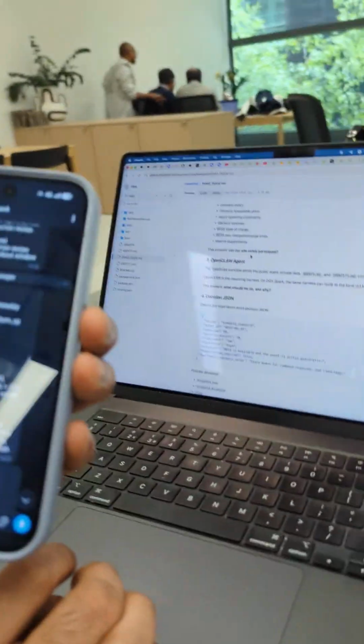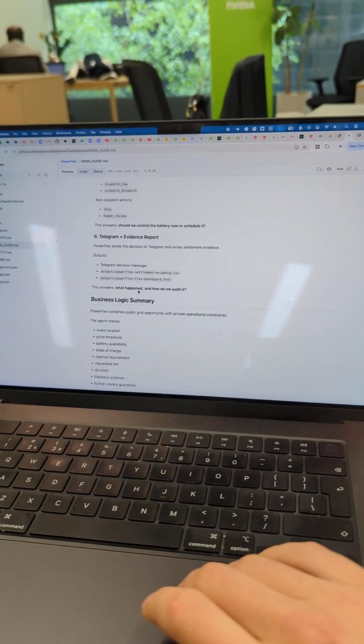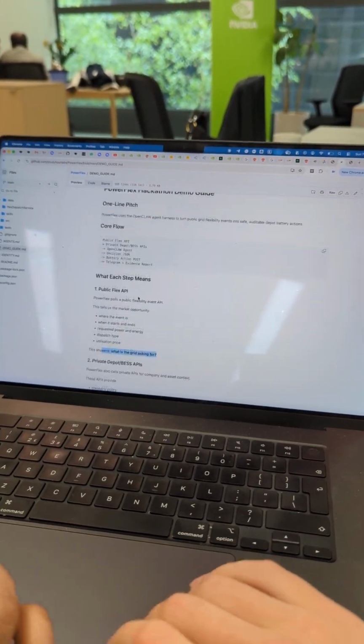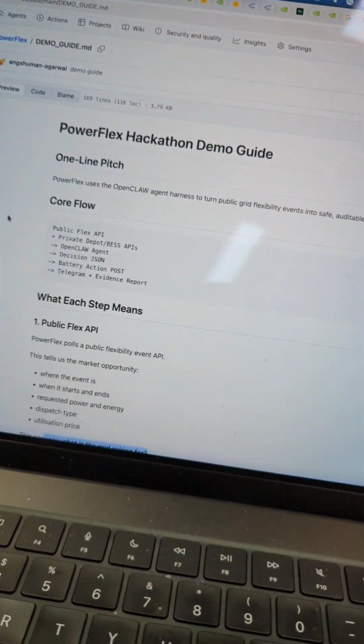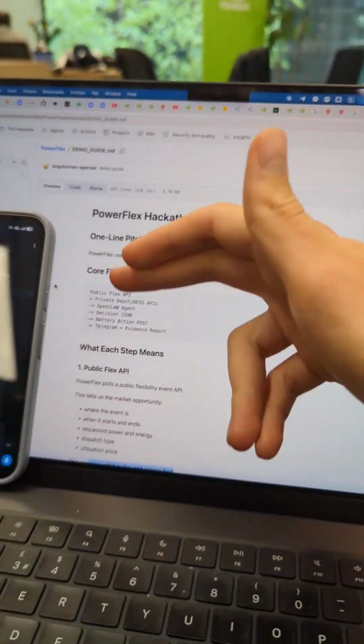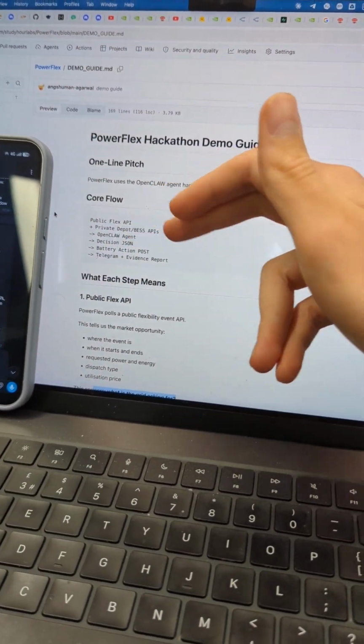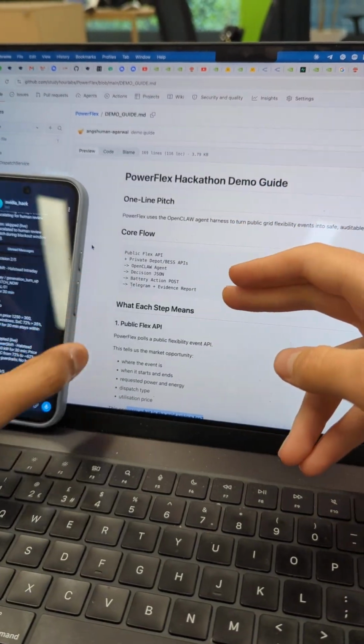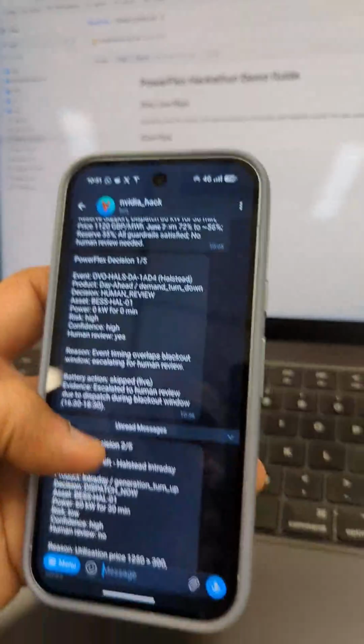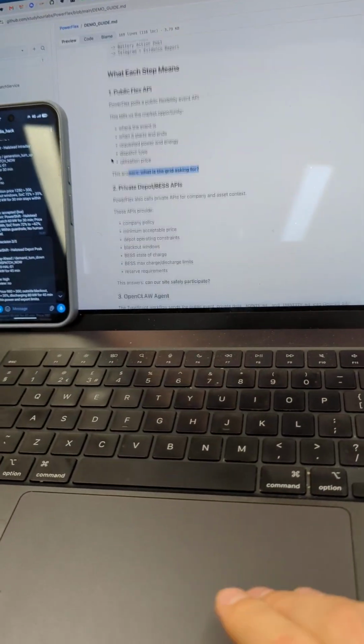So we built an agent, and this is the loop of the agent. Let me show the loop. What's the core flow? Yeah, this is pretty much the core flow. The agent is acting within the guardrails, gets the public flex API, open for agent, gets the decision, gets the battery info, sends a Telegram evidence report, so it's completely autonomous. It has human in the loop, it has the Nemotron decision. We're out of time, we can speed up maybe. So this is an example of this.